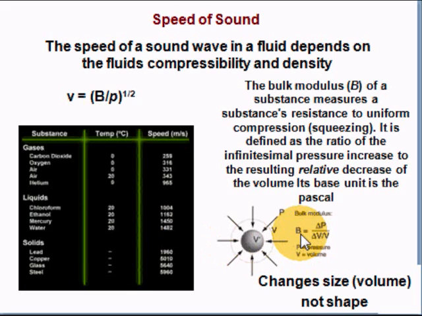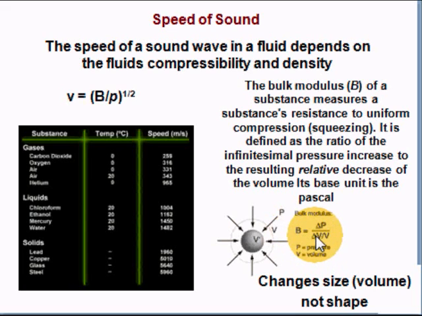Okay, and also you can see that the bulk modulus is inversely proportional to the change in volume over the original volume, that ratio. So what that means then is that the more compressible the liquid is, the bigger the change in the volume, the smaller is the bulk modulus.